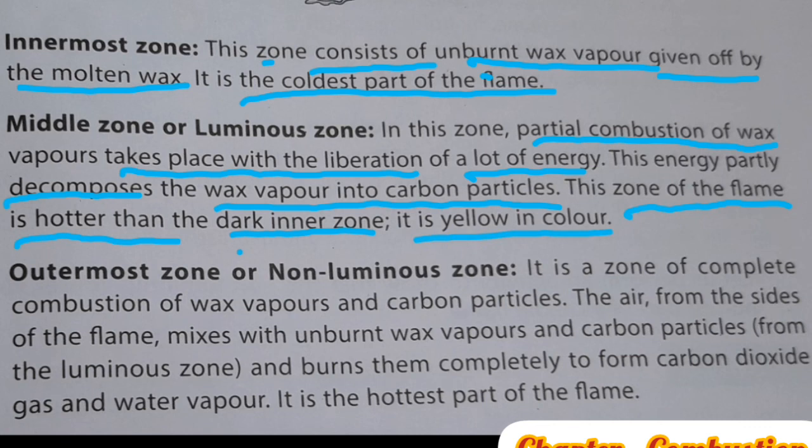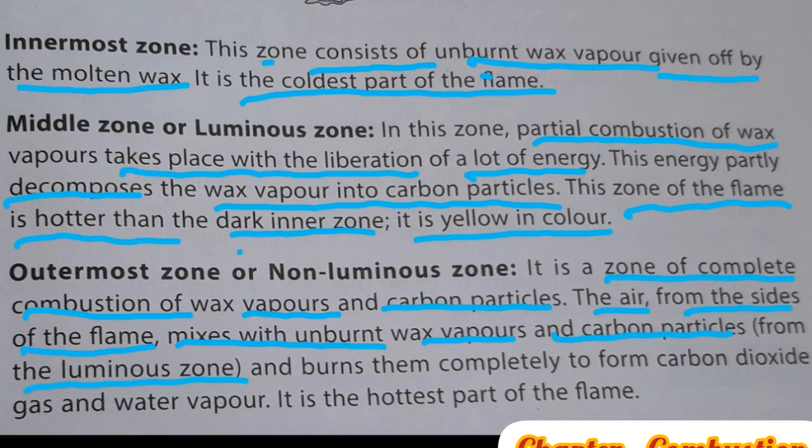Next, the outermost zone, or non-luminous zone. It is a zone of complete combustion of wax vapor and carbon particles. The air from the sides of the flame mixes with the unburned wax vapor and carbon particles from the luminous zone and burns them completely to form carbon dioxide gas and water vapor. It is the hottest part of the flame.